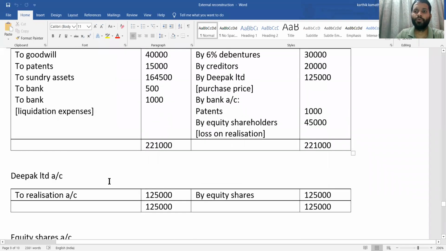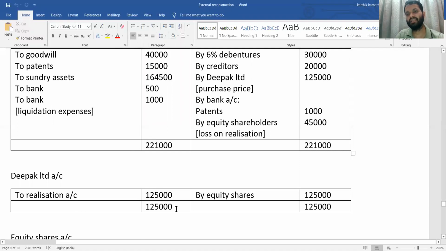Next thing you need to do is the transferee company account. The transferee company account here is nothing but the purchasing company account. So here, for the purchasing company, the first thing is the transfer entry from the realization account. This entry by equity shareholder we have written. So the transfer entry is directly from realization, that is of purchase price. Here the purchase price is given by Deepak, so we are doing the Deepak Limited account. In the books of Deepak Limited, directly transfer entry to realization, purchase price 1,25,000.